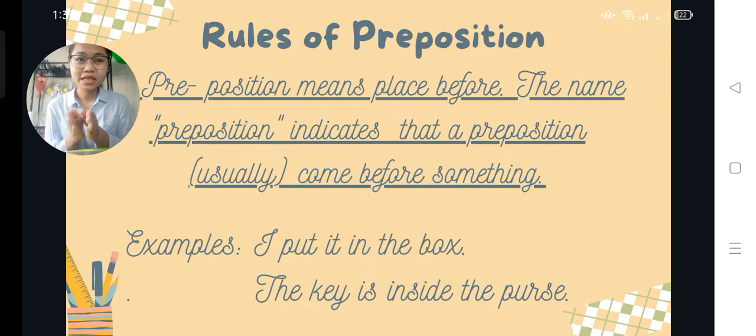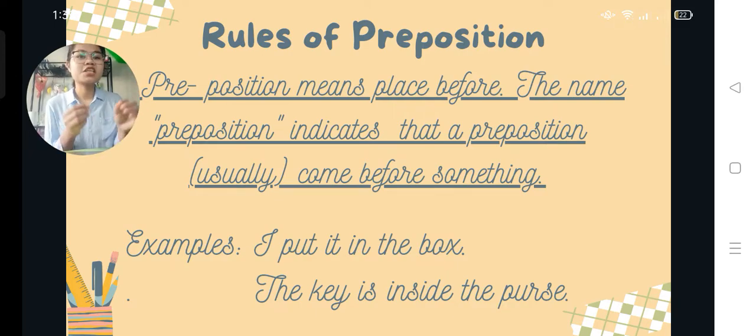The preposition in this sentence is inside and it has the object purse. So the rule is, preposition indicates that a preposition usually comes before something, and in this sentence, the key is inside the purse.